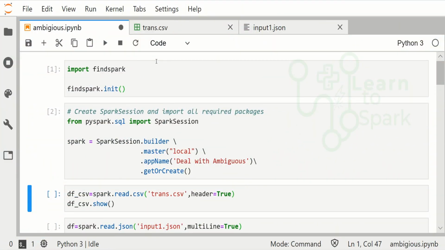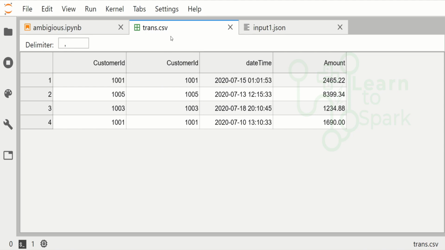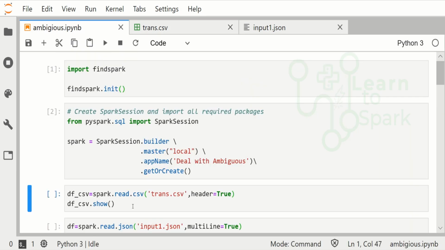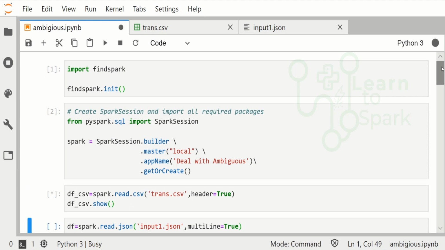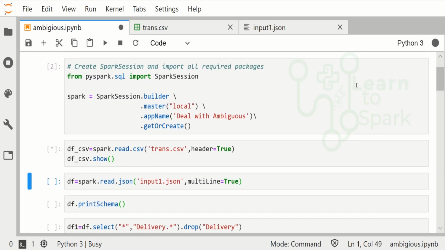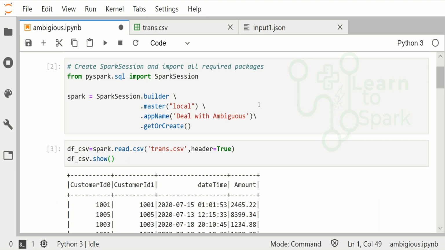I have opened a Jupyter Lab session and also initiated a Spark session for our demo. Before moving on to our demo, if we have an ambiguous column in a CSV file, like here in this trans.csv where I have customer ID as an ambiguous column, and I read it directly through spark.read.csv, Spark automatically finds that this is a duplicate column and updates the column names with an index, like customer ID 0 and customer ID 1. This is the case for CSV.